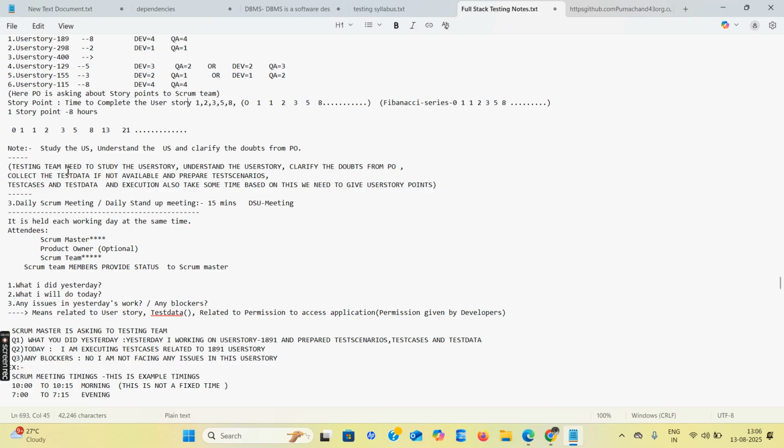Testing team first. So what can the testing team do? Okay, so the testing team's work is first to understand the user stories.